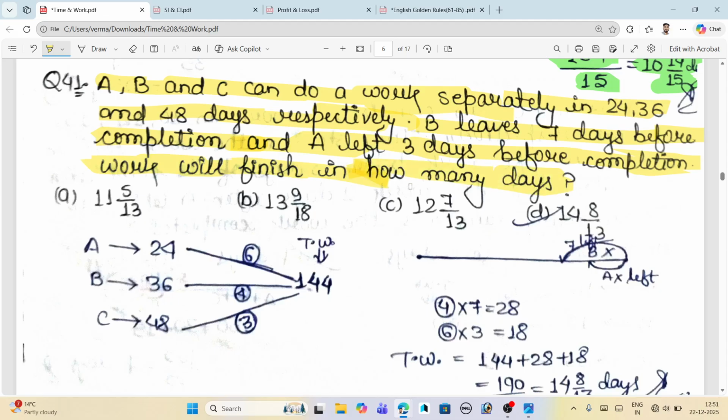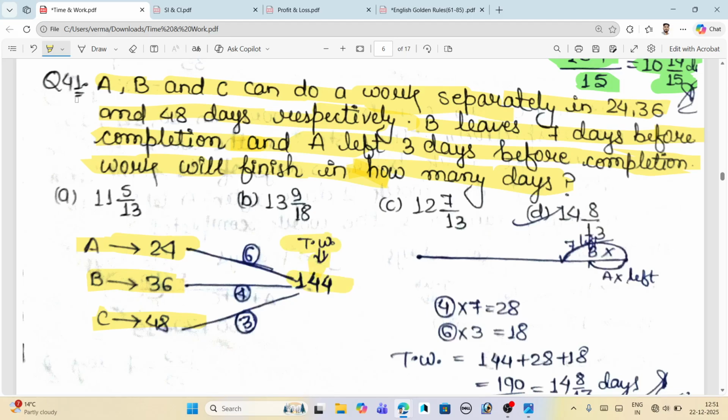In this question, the only difference is that they have given 3 days for A and 7 days for B, which they left before completion. So there is nothing different in this. We will find it out by doing it separately. The first approach is to take the LCM of 24, 36 and 48. What do we get? We get 144, that is our total work.